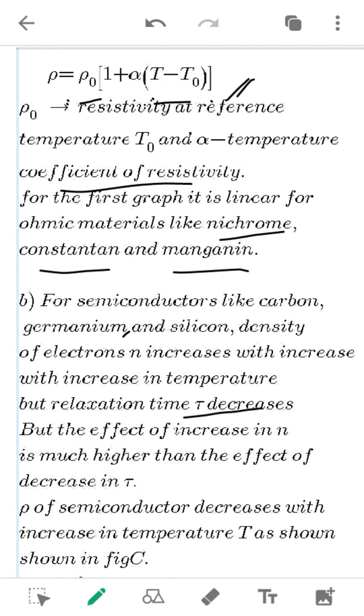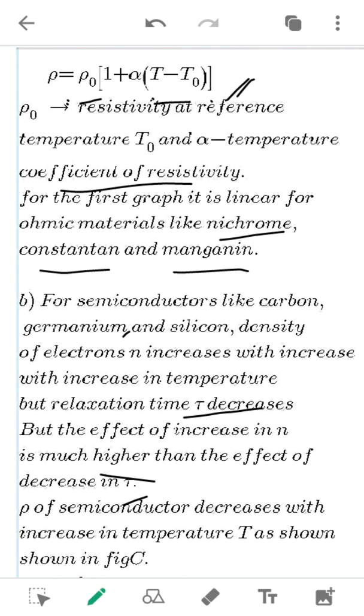Okay, but the effect of the increase in the number of electrons is much higher. I told you the number of electrons also increases, and the relaxation time decreases. So therefore here resistivity of the semiconductor decreases with increase in temperature. So the nature is opposite to that of the metals.